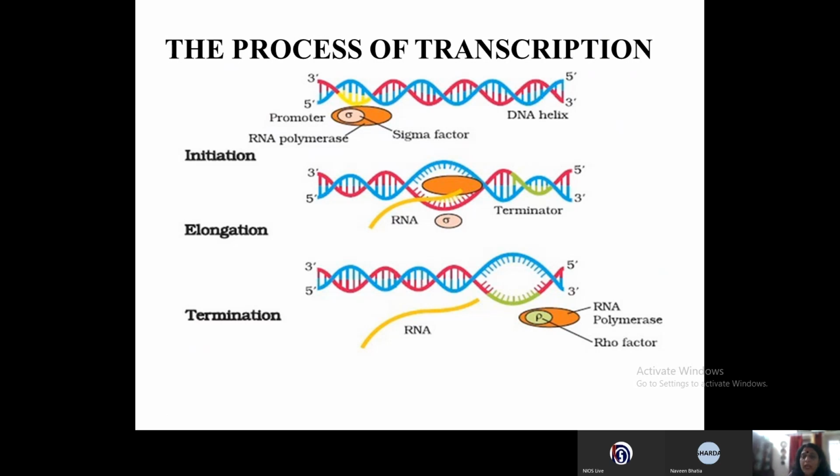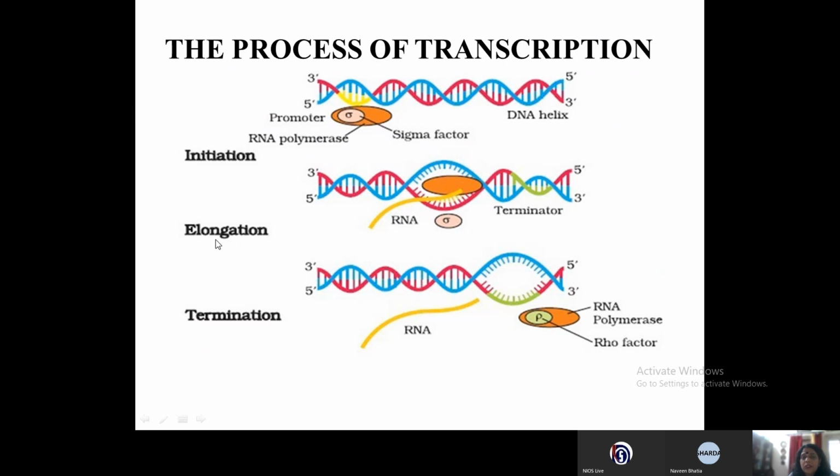It also helps the double strands of the DNA to open up to form a bubble, right? Can you see that in the DNA strand where transcription has to take place, the hydrogen bonds have broken up and the nitrogenous bases are exposed, isn't it? So this bubble is formed. Now this bubble also is formed due to RNA polymerase.